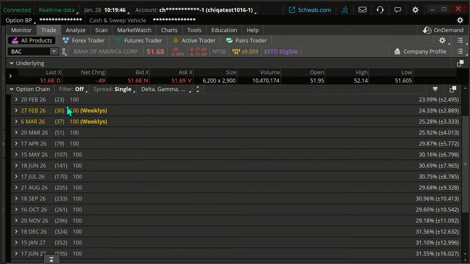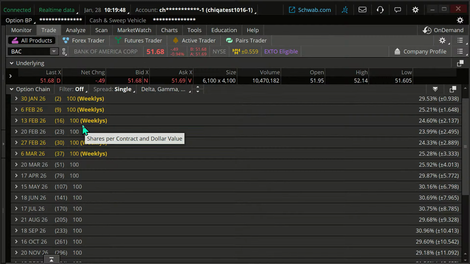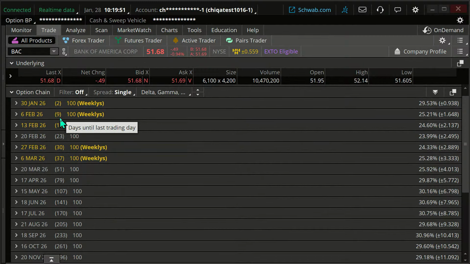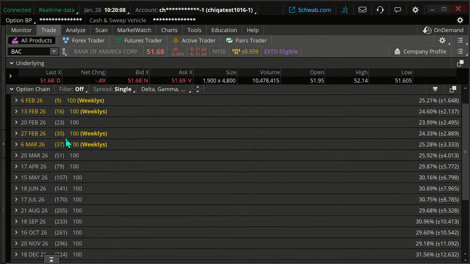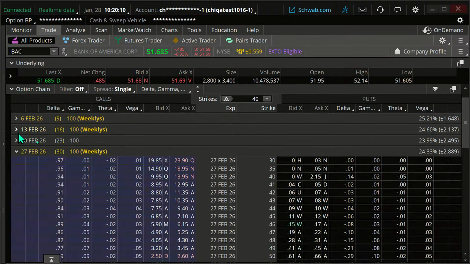Going out too short, we can get fairly high thetas typically, but then you don't really have enough days in the trade, and really you're just kind of becoming more speculative as to what the short-term price movement is. Of course, this still has some speculation as to the short-term price movement, but we're giving theta more of a chance to work. So I'm going to go out about 30 days here.